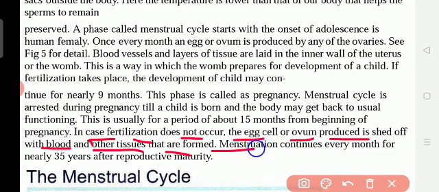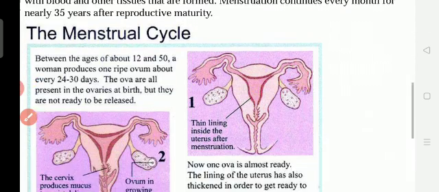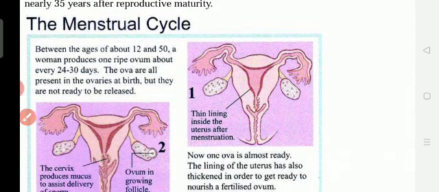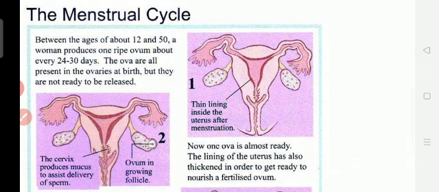This is usually for a period of about 15 months from the beginning of a pregnancy. So once a married woman gets pregnant, the blood that came outside each month stops, because for 15 months she is at rest. In case fertilization does not occur, the egg cell or ovum produced is shed off, breaking with blood and other tissues that are formed.